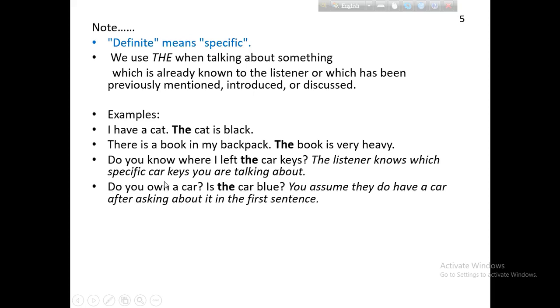There are two interrogative sentences, like "Do you want a car?" Here, car is not specific, it is introduced for the first time. But in the next sentence, "Is the car blue?" which car? The car mentioned before, or mentioned earlier to you. You assume they do not have a car after asking about it in the first sentence.